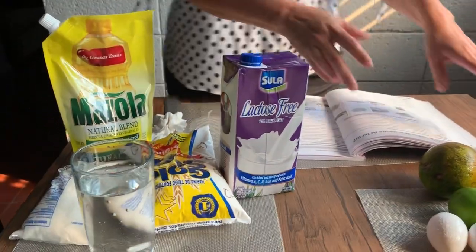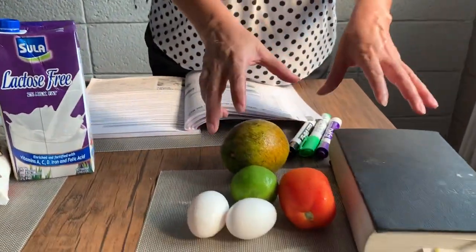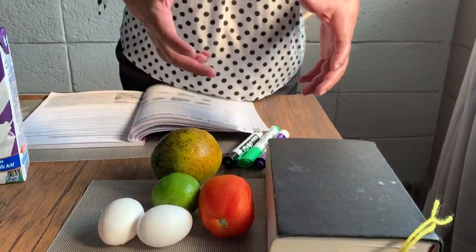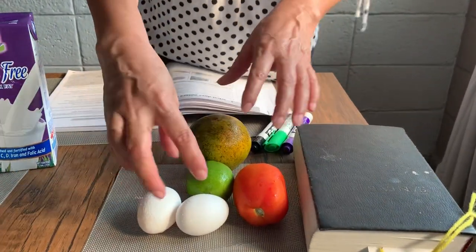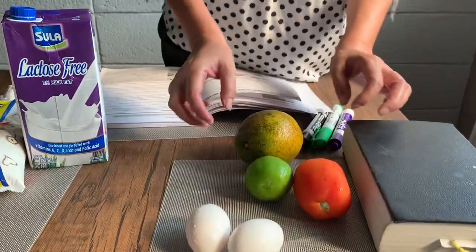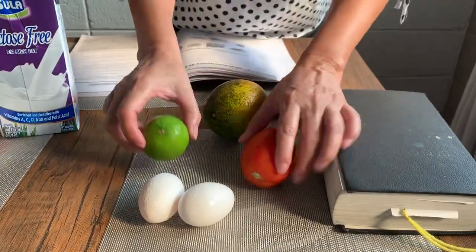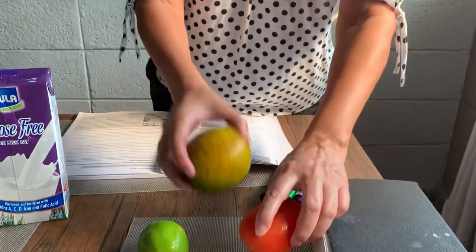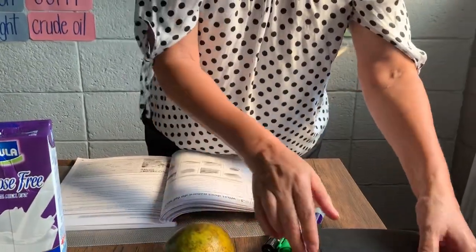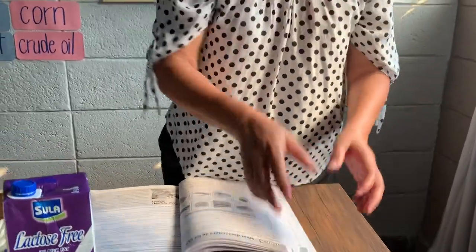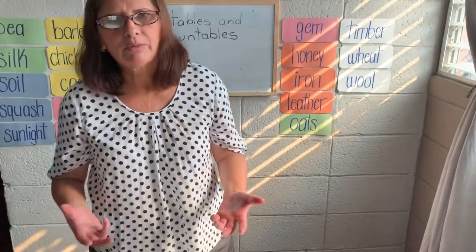And these are examples of countable nouns because we can count them one by one. For example, eggs, lemons, tomatoes, oranges, books, markers. These are examples of countable nouns.